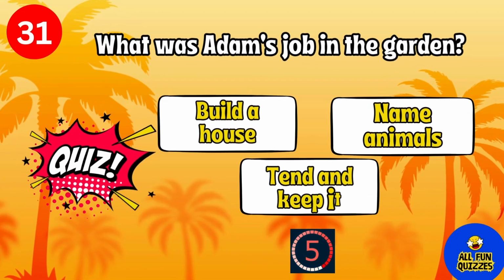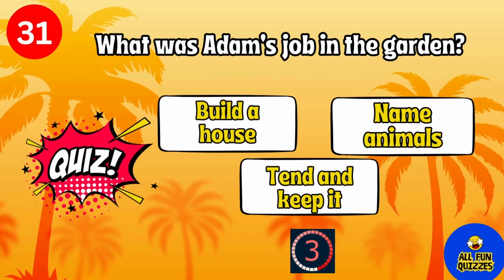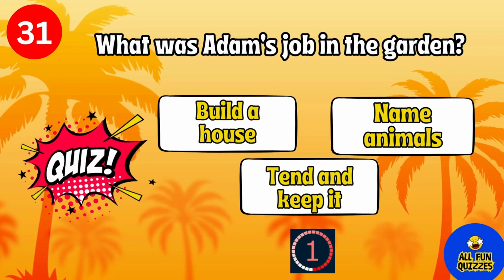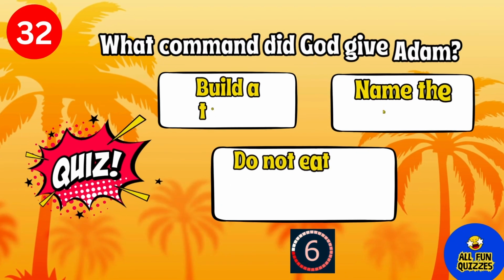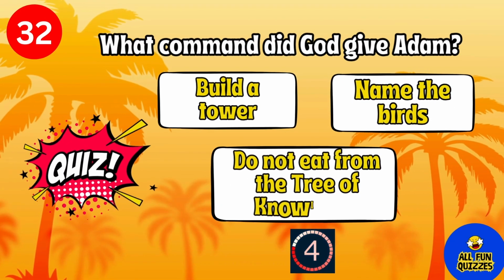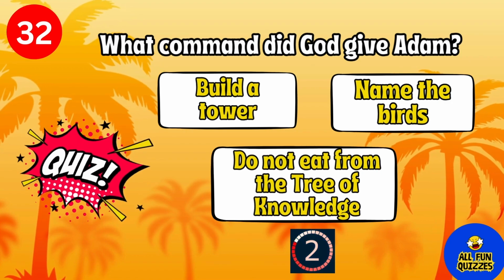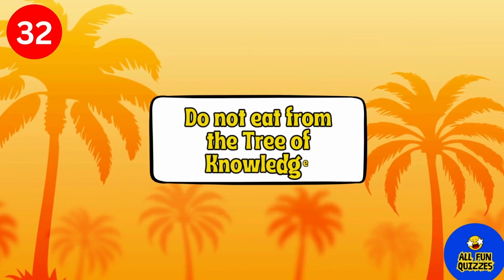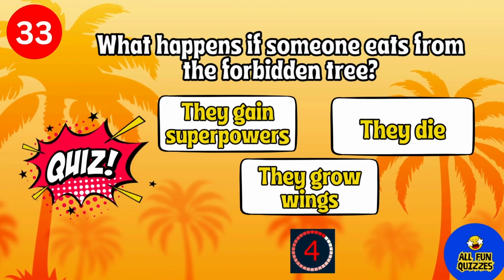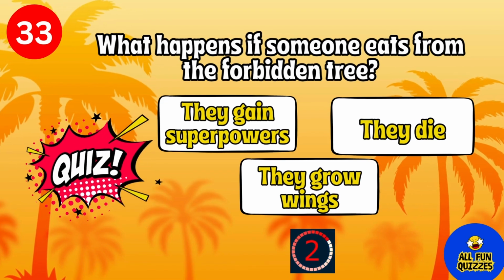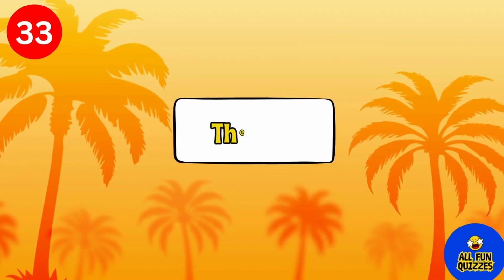What was Adam's job in the garden? Tend and keep it. What command did God give Adam? Do not eat from the tree of knowledge. What happens if someone eats from the forbidden tree? They die.